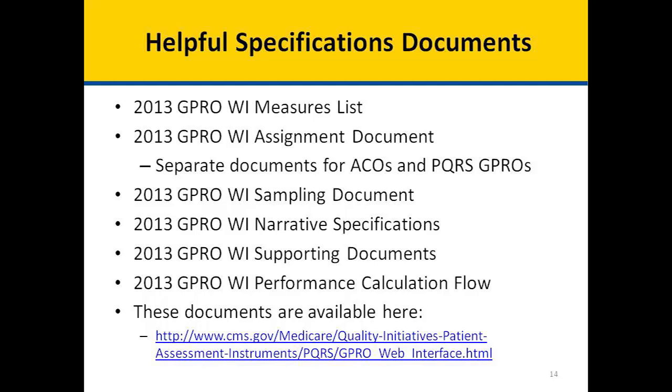Here is a list of some helpful specifications documents: the 2013 GPRO Web Interface Measures List, Assignment Document. Note that there are separate documents for ACOs and PQRS GPROs, the Sampling Document, Narrative Specifications, Supporting Documents, and a Performance Calculation Flow. All of these documents are available on the GPRO Web Interface portion of the cms.gov website at this link.